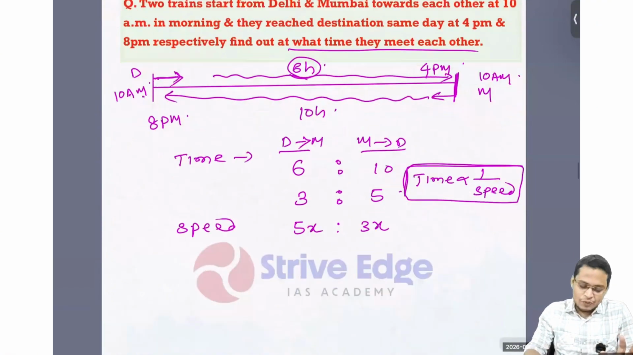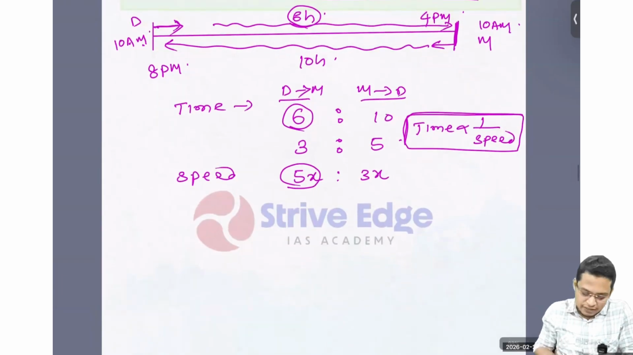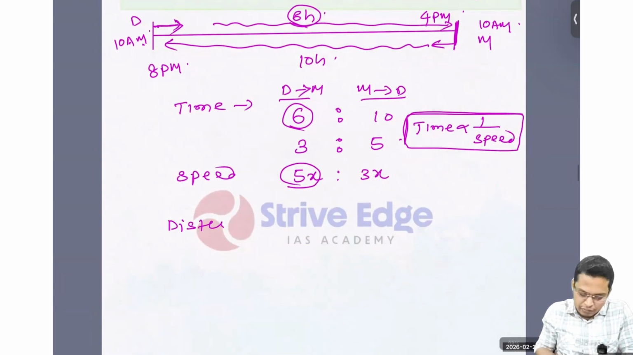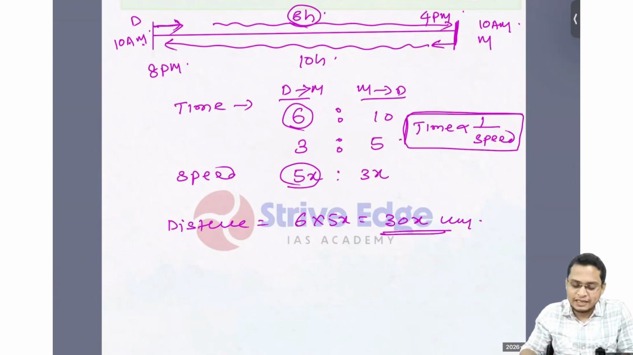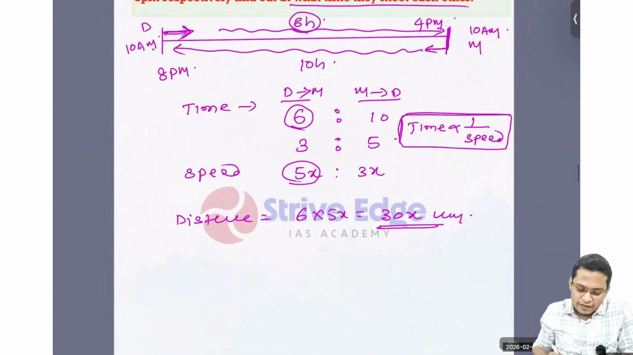So from here we already know that time and speed, if you multiply you'll get the distance. Now what is the distance? So distance equals 6 into 5x, so we can say 30x kilometer. So let's say distance between these 2 points is 30 kilometer and both are moving towards each other. So at what time they will meet? So time to meet equals distance by speed.